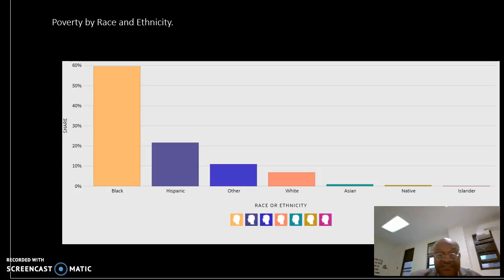It's obvious you can see the highest number of poverty lies within the African American racial group. Almost 60% of them are poor, followed by the Hispanics at approximately 21%, and the white people at less than 10%. Asian, Native Americans, and Islanders are relatively very low.